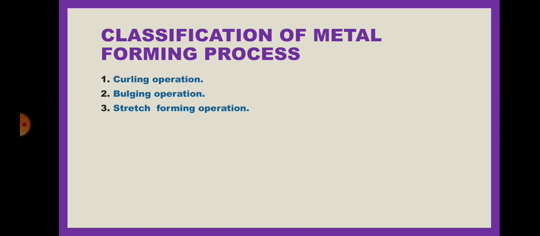Then stretch forming. We also know about this word. Stretch means to pull the object. And the last one is tube forming process. We have discussed the tube extrusion process; in the same way, tube forming operation. Let's take a brief discussion on it.